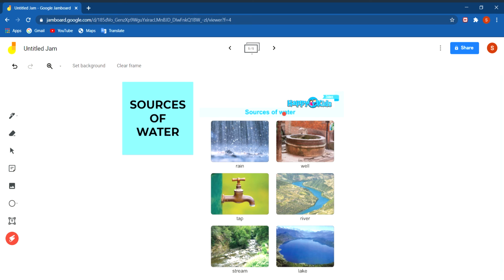Now there is a question: how do we get water at home? We get water from our taps. Have you ever thought about where the water in the tap comes from? Water that we get from the taps comes from a lake or a river. Water from natural sources contains many impurities. To make it fit for drinking, these impurities are removed. River or lake water is purified to make it fit for drinking. This purified water is supplied to our taps through a network of water pipelines. This is all for today's lecture.